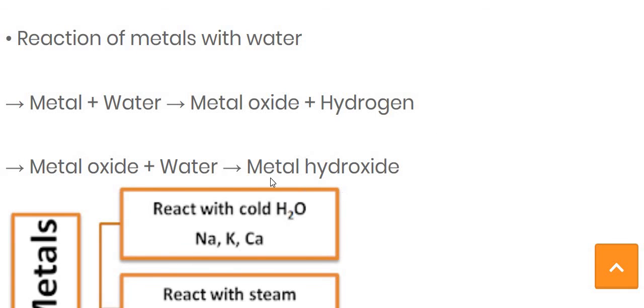The metal oxide plus water gives, second, the metal hydroxide. We are getting three products. If the metal reacts with the water, then metal oxide is produced; this metal oxide further reacts with the water, then we get the metal hydroxide. Metal reacts with the water to form a metal oxide and hydrogen gas is released. This metal oxide further reacts with the water to get metal hydroxide.